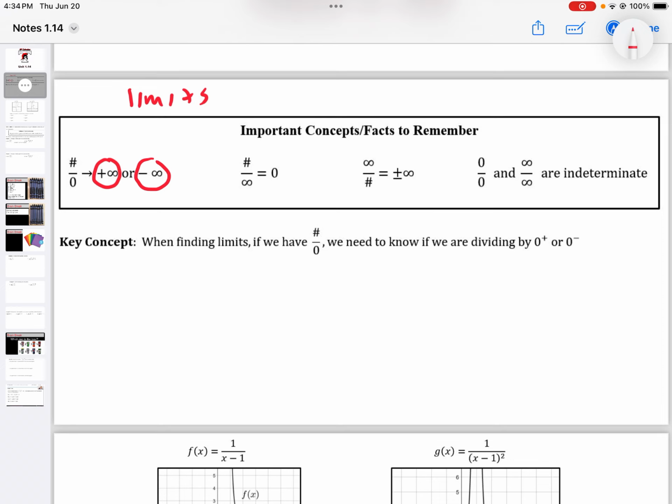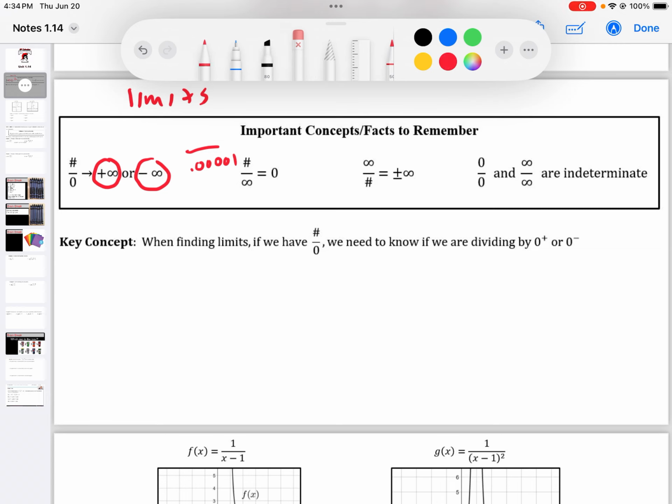Now, this is not a number divided by zero. We're talking about limits. So if I have a number over something really close to zero, like 0.00001, and let's just say the top was the number 2, that would give us a really large number. So we're going to call that infinity. If I had 2 divided by negative 0.00001, we would call that negative infinity.